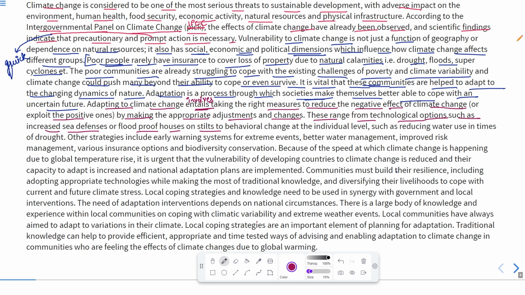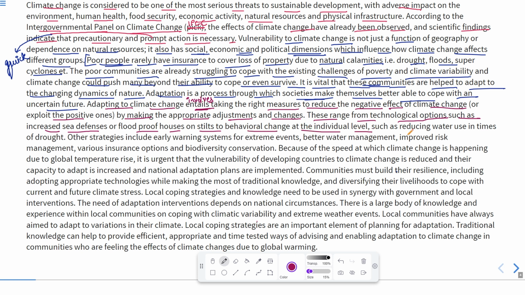These are made above the ground level so that a person can easily survive, and if water rises, he is above that particular level. So stilts are long pieces of wood or metal used to support a building so that it is above the ground or above water.